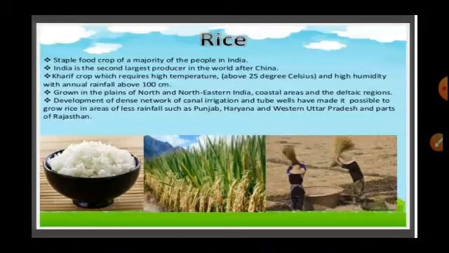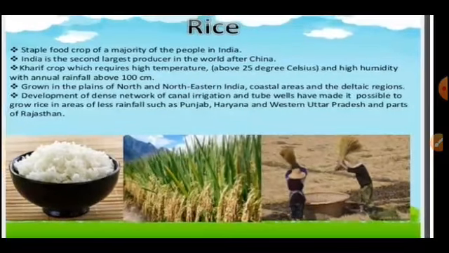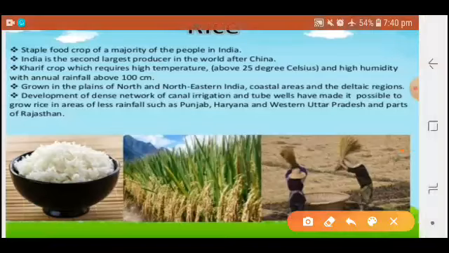Rice is the staple food crop of the majority, because the majority of people of India use rice for their daily need. India is the second largest producer of rice in the world after China. Rice is a kharif crop which requires high temperature above 25 degrees Celsius and high humidity, with annual rainfall above 100 centimeter. So in the parts of India where there is high humidity and annual rainfall above 100 centimeter, only at those parts will rice be produced.